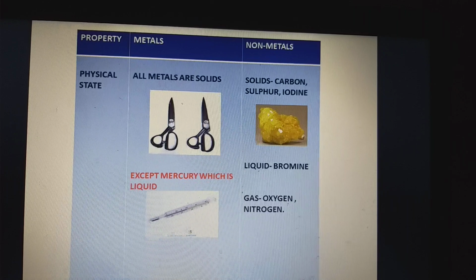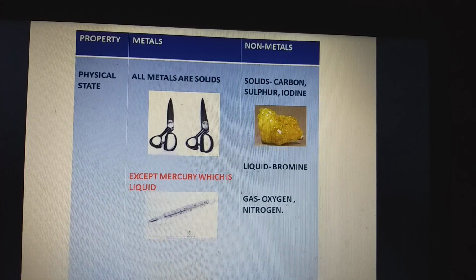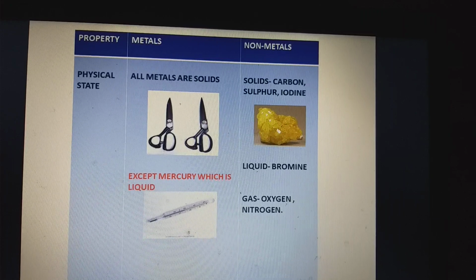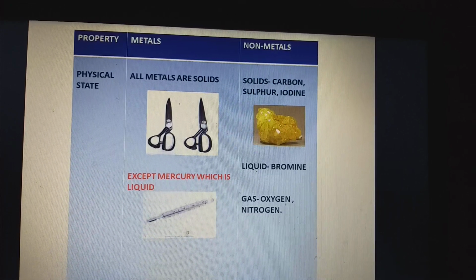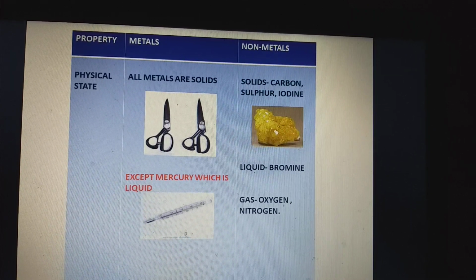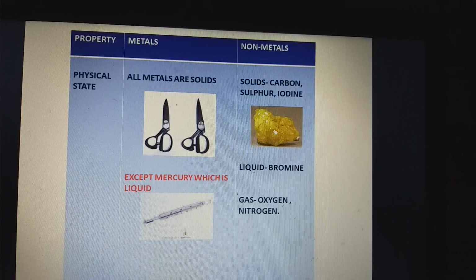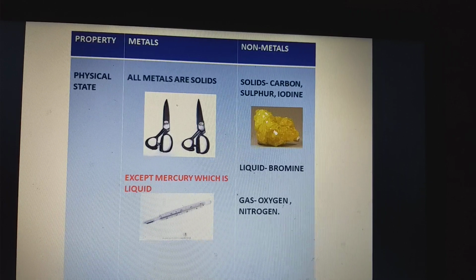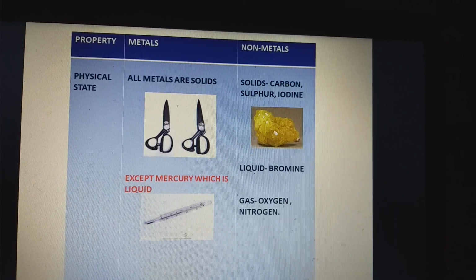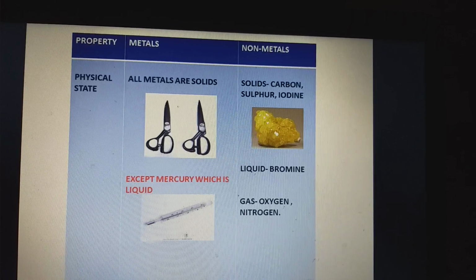And where is this mercury found, students? Can anyone tell me? Very good. It is found in the thermometer. So the next time, whenever anyone at your place uses a thermometer, you can tell that the metal which is used in the thermometer is mercury and it is in which form? Liquid. On the other hand, the non-metals occur in all the three states: solid, liquid and gas. The examples of solid non-metals are carbon, sulfur and iodine. In case of liquid, it is bromine. In case of gas, it is oxygen and nitrogen.